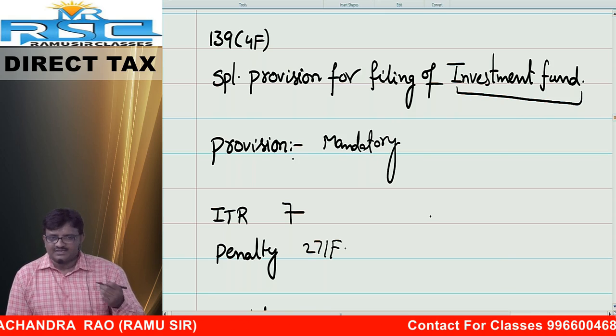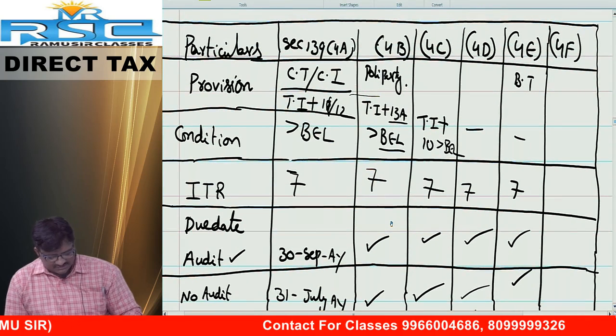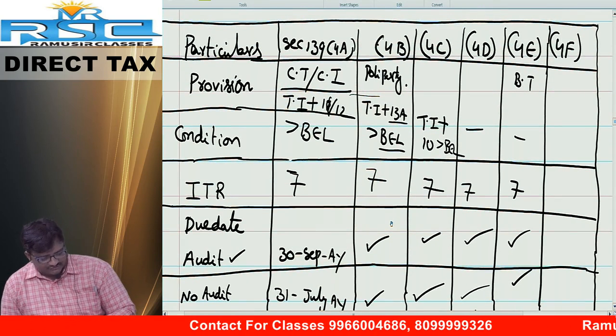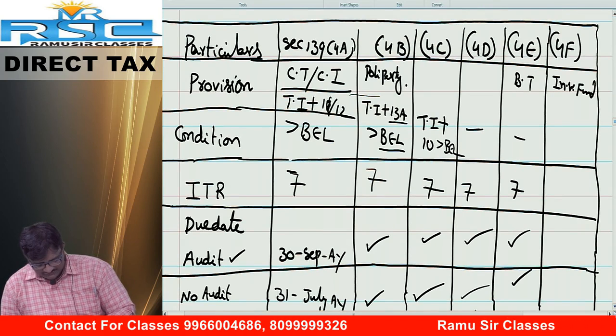Signing authority, as simple as that, is the principal officer. Due dates are also the same. Okay, let us check once. Next, 139 subsection 4F. Tell me, friends, what is the provision? Filing of return of income by investment fund.